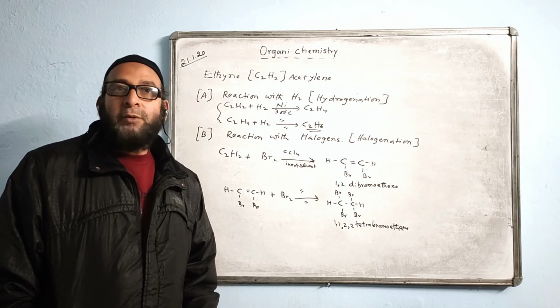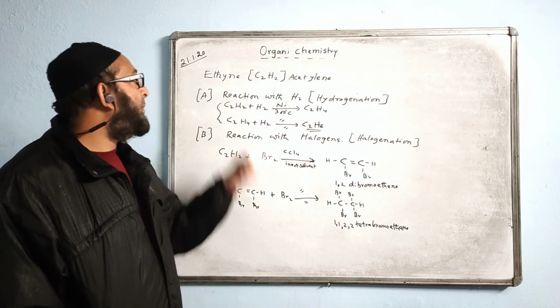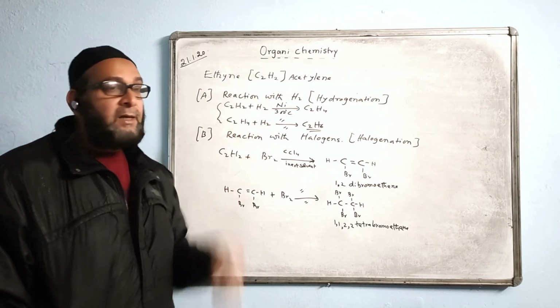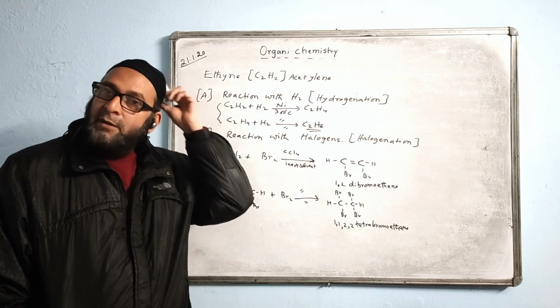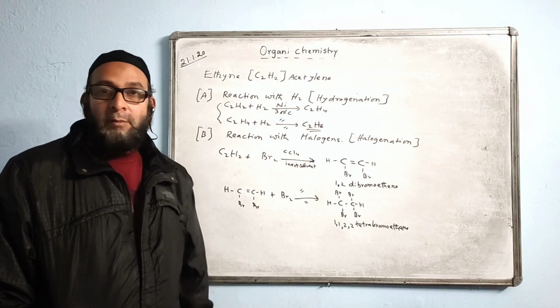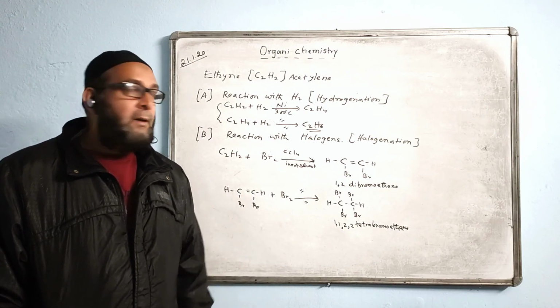Name the gas used for hardening vegetable oil. The gas can be ethene or ethyne, both gases, because both of them are unsaturated. Which is more efficient? We say this one, which has the triple carbon bond. This is more efficient.